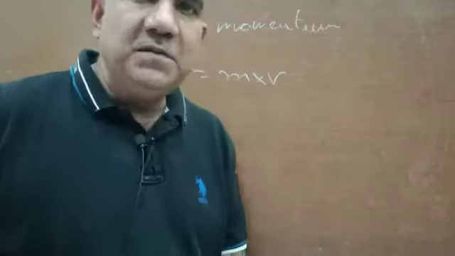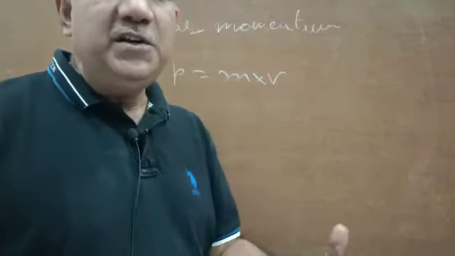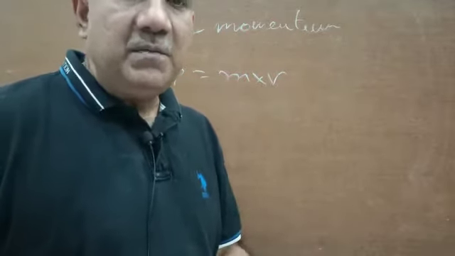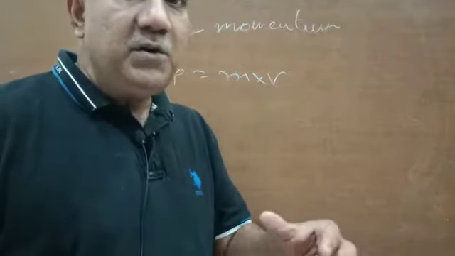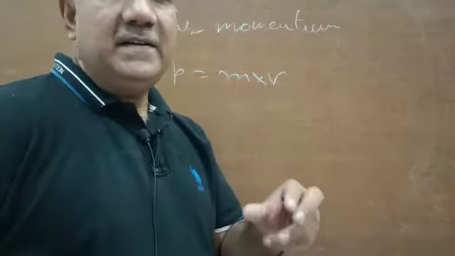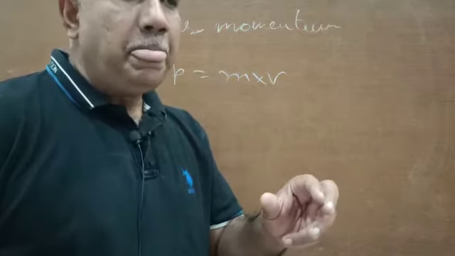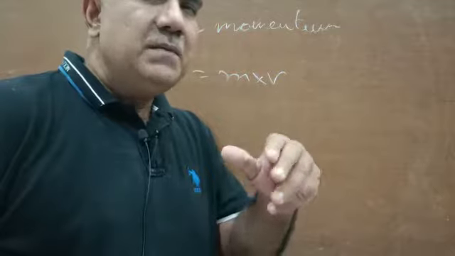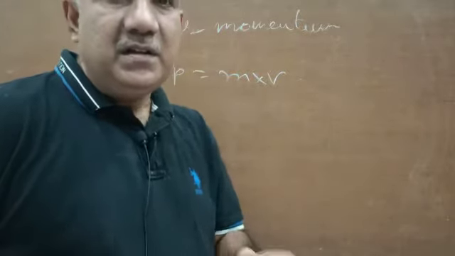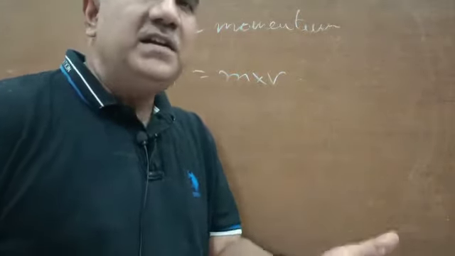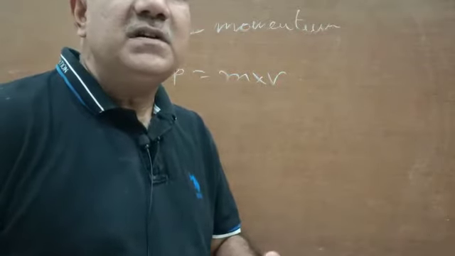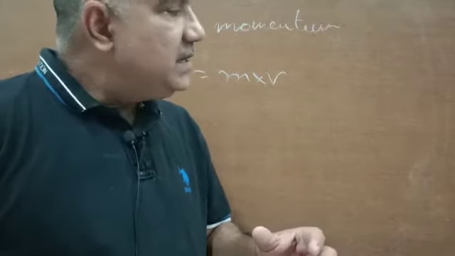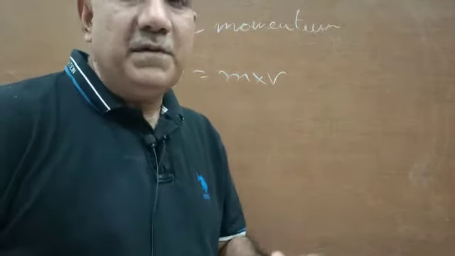But this does not make much sense for us. Mathematically it is true, the product of mass and velocity makes momentum, and momentum is the product of mass and velocity, but precisely what it is, we don't yet understand. So for understanding it theoretically, let us see. We can define momentum as the quantity of the motion contained in a body. Yet it does not give a meaningful understanding of momentum, so we will study this by studying the impact of the motion of a body.